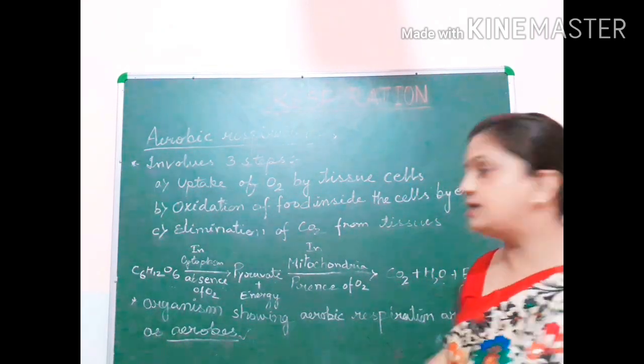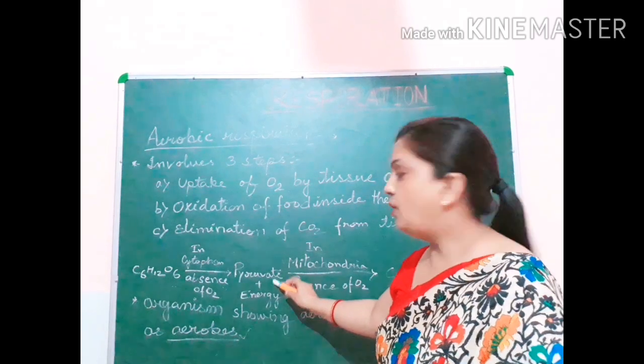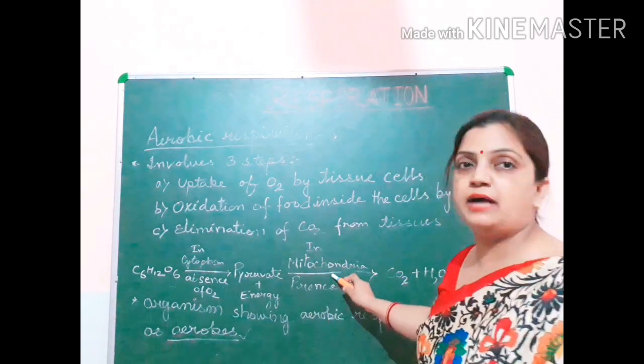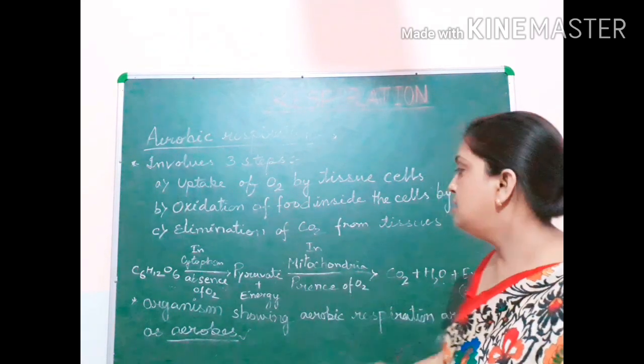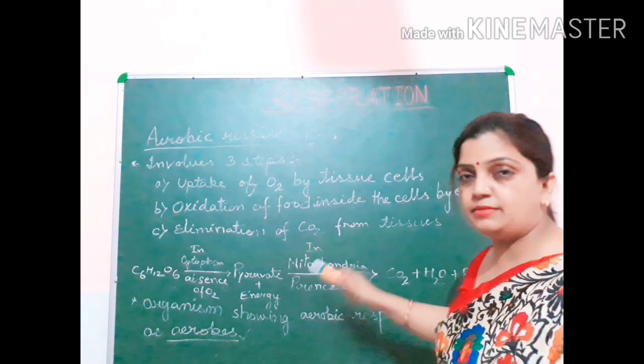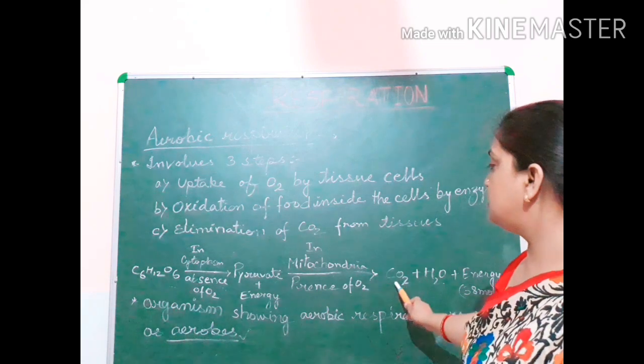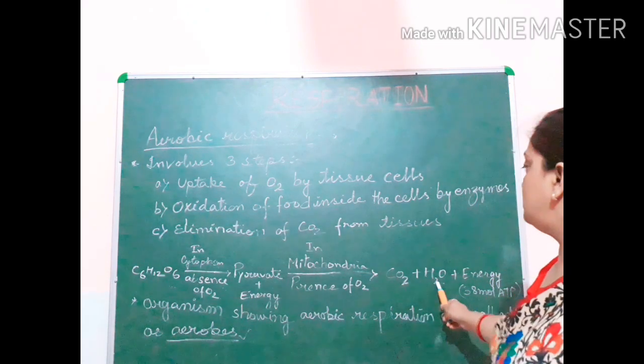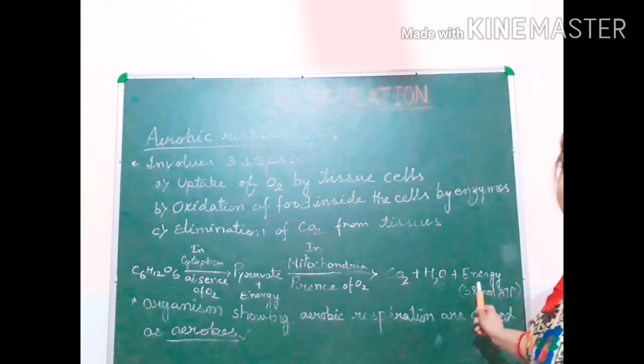But as soon as the pyruvate is formed, oxygen is available inside the mitochondria of the cell. So this pyruvate, in presence of oxygen inside the mitochondria, will convert into carbon dioxide, water and energy, that means ATP.